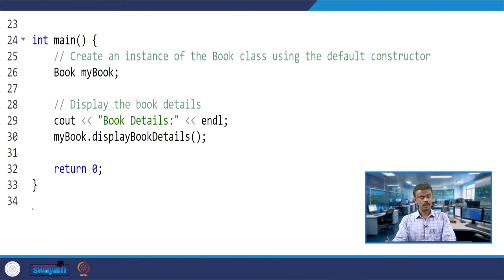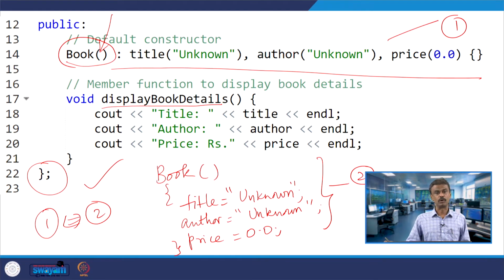Now when I go to the main program, I have created an object my book. When I create my book, you know what will happen: your default constructor will be called or invoked. My book is an object, line number 26, under class book. So this will be invoked. Title will be set: my book dot title will be unknown, my book dot author will be unknown, and my book dot price will be 0.0. This is what initialization means.